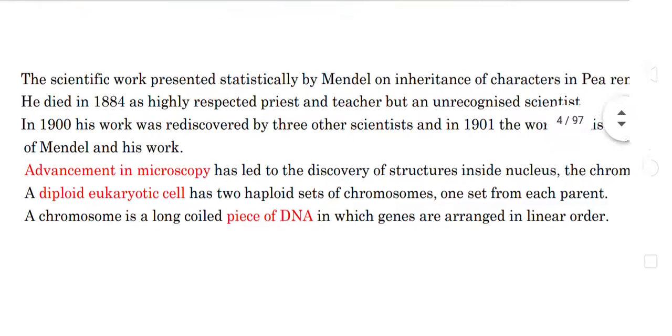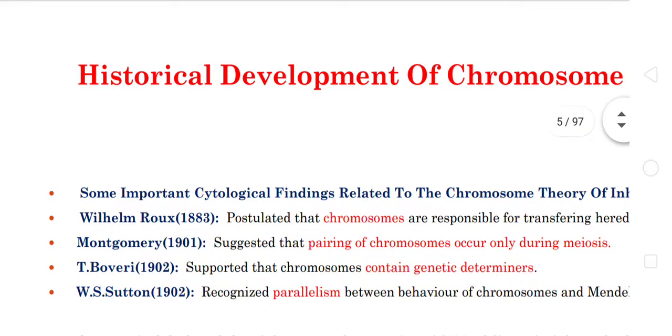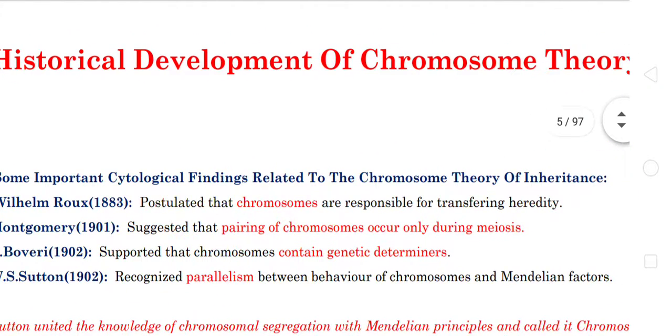What are the historical evidences for this theory? Let's see one by one. The first scientist is Wilhelm Roux. In the year 1883, he postulated that the chromosome alone is responsible for transmitting the characters.